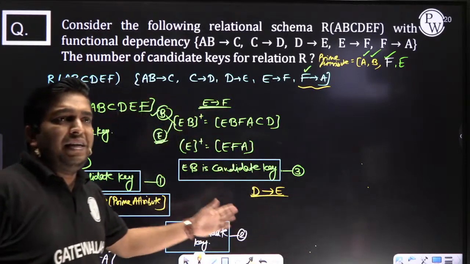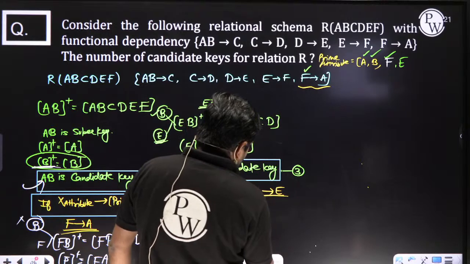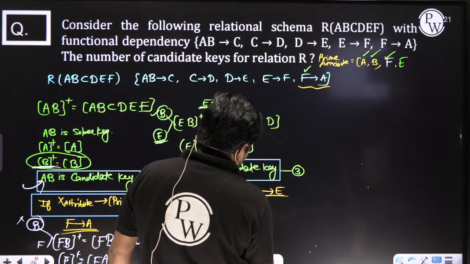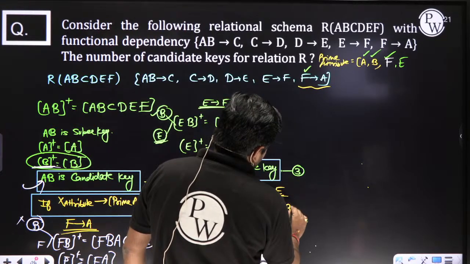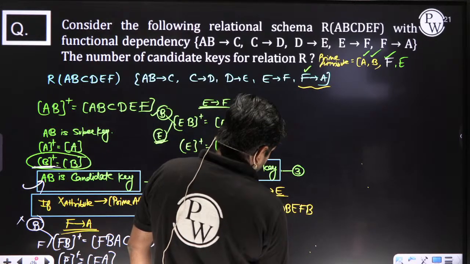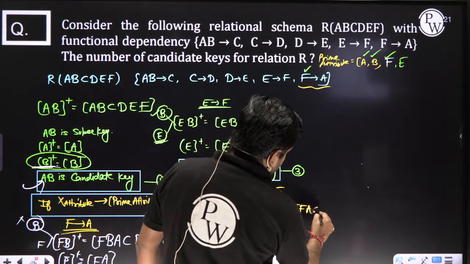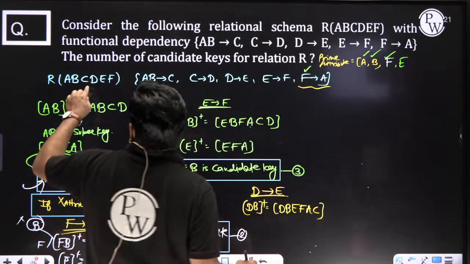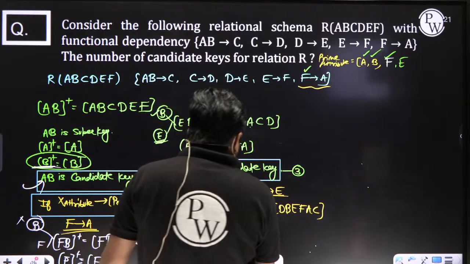D. D determines E, sir. What can we say? What are we getting? E, F, E, already we are getting. F, A, A, B determines C, we are getting all attributes, my dear. But we can't say directly.